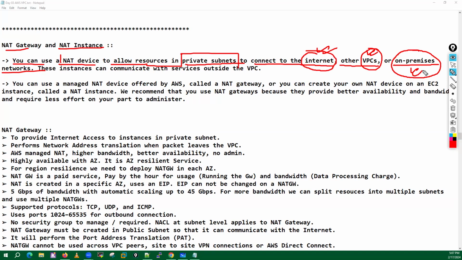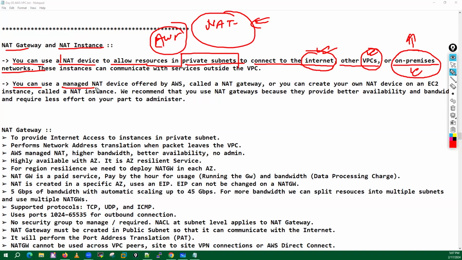Let's suppose you have overlapping subnets. In AWS you have one subnet, and in on-prem you have the same subnet, which is an overlapping type of scenario. In that scenario, if you want to allow the communication, we have to go with NAT. We have to configure the NAT translation, or network address translation.